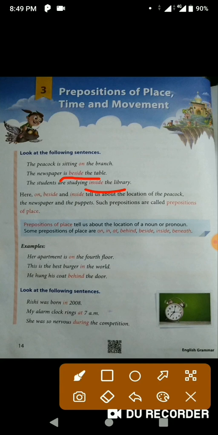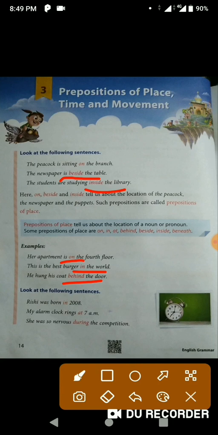Or we have some other set of examples like her apartment is on the 4th floor. On here is the preposition of place. This is the best burger in the world. He hung his coat behind the door. So what are all these? All these are prepositions of place.